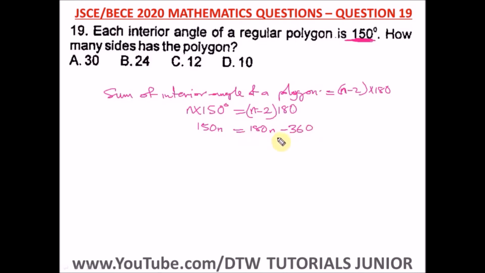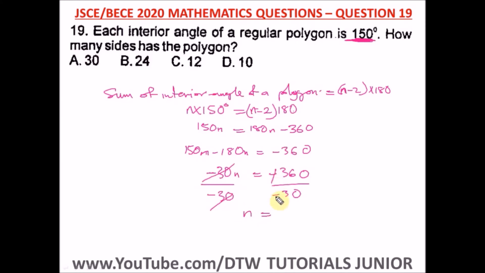From here, let's take 180n to this side. So we have 150n minus 180n equal to negative 360. 150n minus 180n will give us negative 30n equal to negative 360. Divide both sides by negative 30. We have n, this negative will cancel out this negative, this 0 will cancel out this 0, and 3 in 36 will go how many times? 12 times. So n is equal to 12.